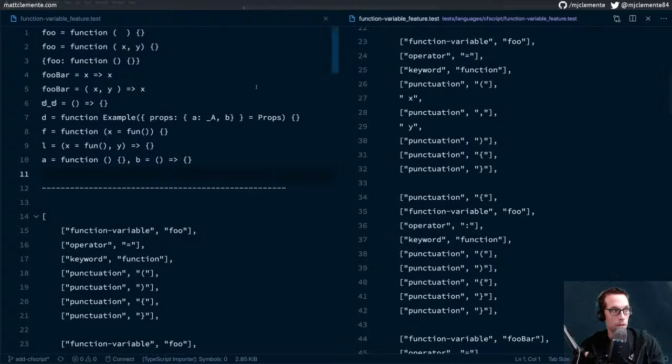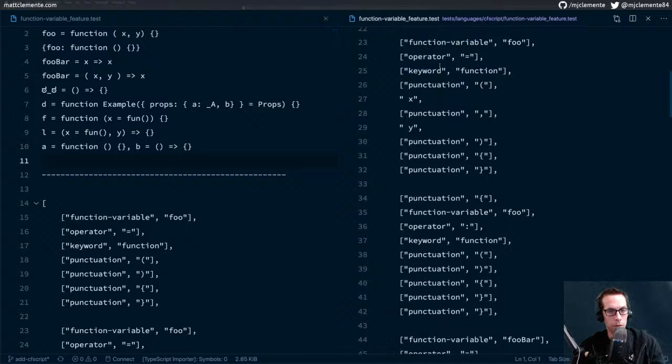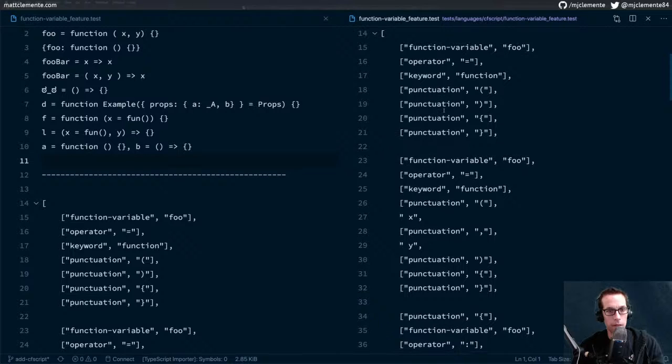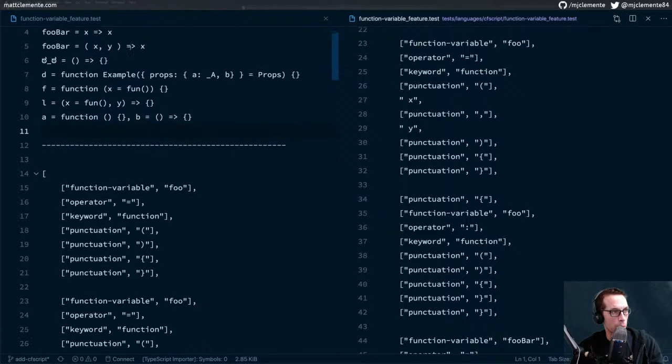Number 2, function variable foo equals, all right, that was a function variable at the top. Yeah, okay. Am I zoomed in enough here? I think I am. Function variable foo, operator, keyword function, punctuation, just X, that's right. Punctuation, Y, and then, oh, that was one of my questions. I didn't know whether I wanted the arrow